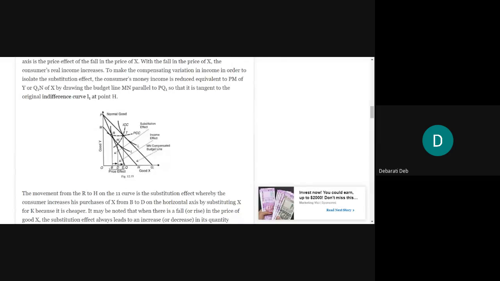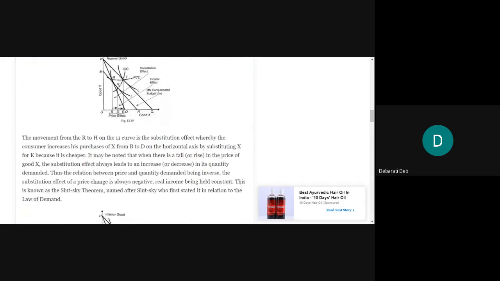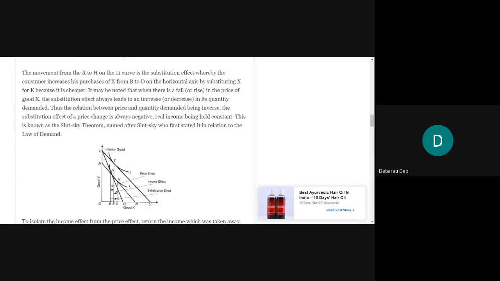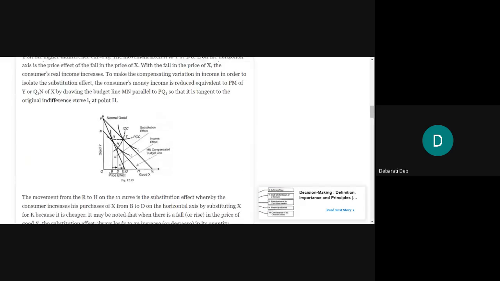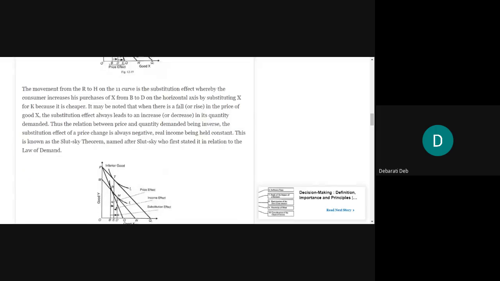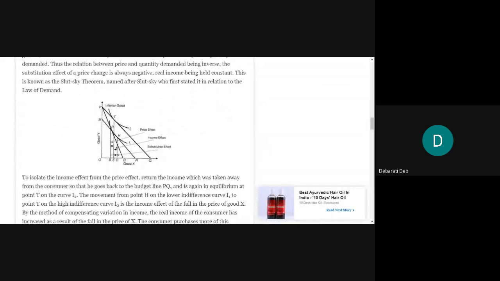So the task that I gave you yesterday, I asked you to write till the position of H. I hope you have written and you have practiced drawing the diagram. With the hope, I'll move ahead today, okay? Till Slutsky theorem, I told you to write and draw the diagram on your own so that you practice how to draw these types of diagrams, okay?